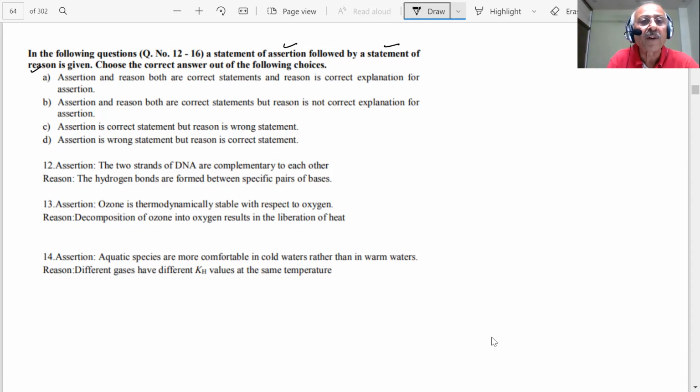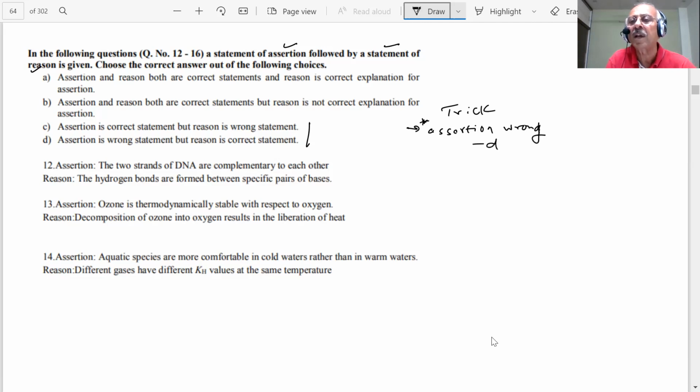But one thing is clear, students, these two are the easiest. The trick here is very simple after reading it. If the assertion is wrong, then the answer is always D here.